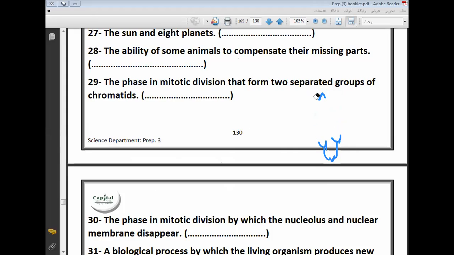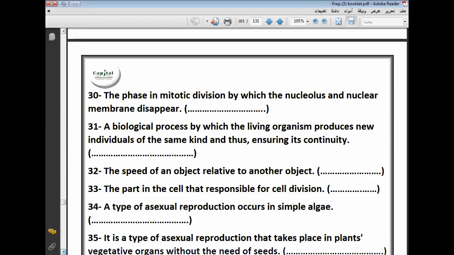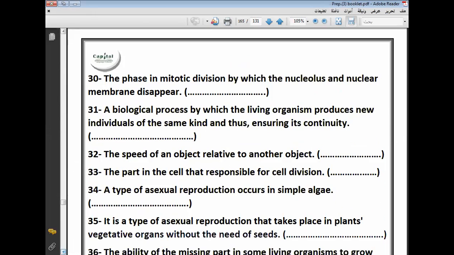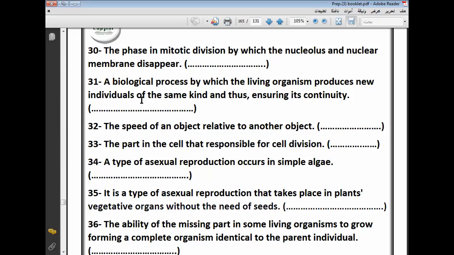In mitotic division, this is not meiotic. In mitotic division, the phase by which the nucleolus and nuclear membrane disappear. Okay, Abdul Rahman, this phase is called... I said it was phase 1, so it is the first phase that happens.